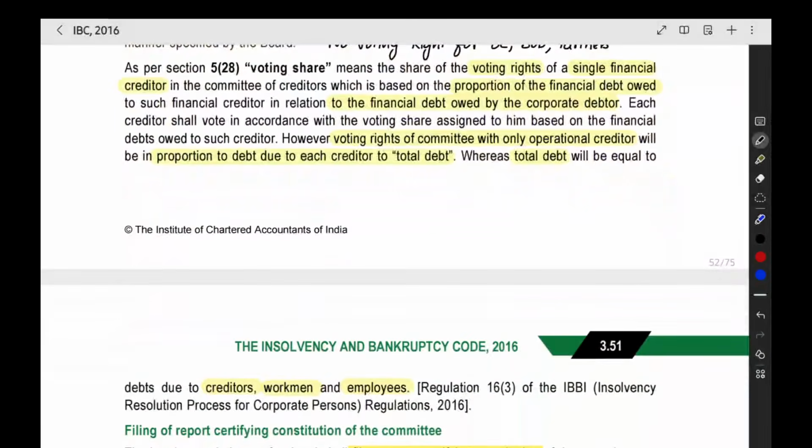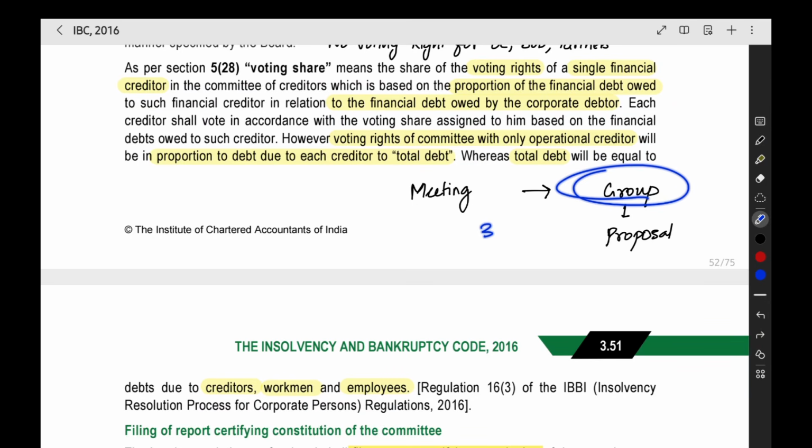Then may place a proposal received from the members if at least 33% of the voting rights. So in the meeting we are conducting, a group of persons are giving a proposal. Like this proposal, we have to put it up in front of the committee and we have to decide on this. Like that, the group of people is saying. Now, if the group of people have 33% of the voting rights, then RP should mandatorily put the proposal in front of the committee of creditors during the meeting.